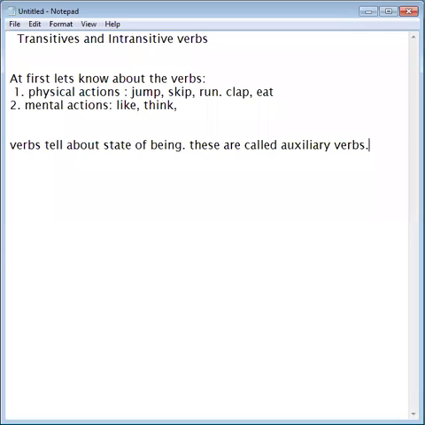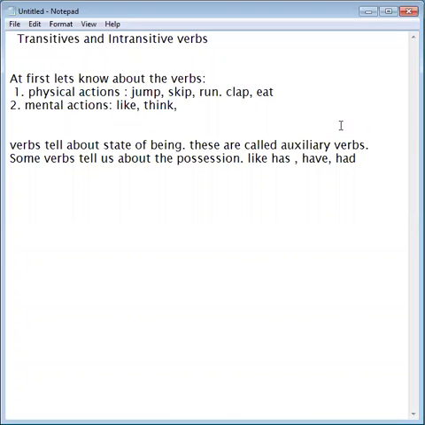Some verbs tell us about the possession, like has, have, or had. With these words, we tell what we own, what we possess. So in these sentences, these words are verbs.